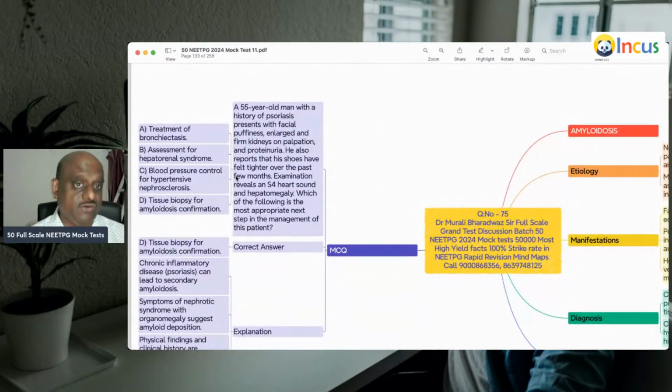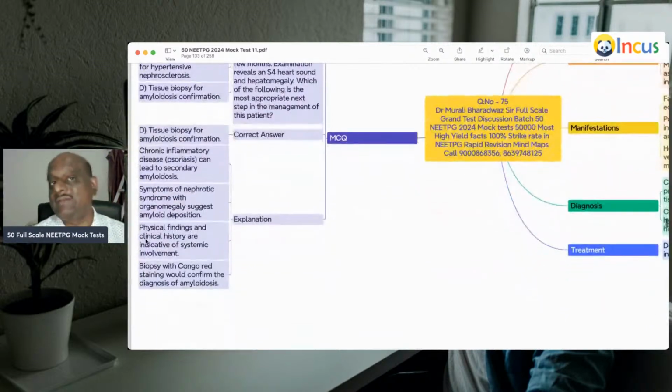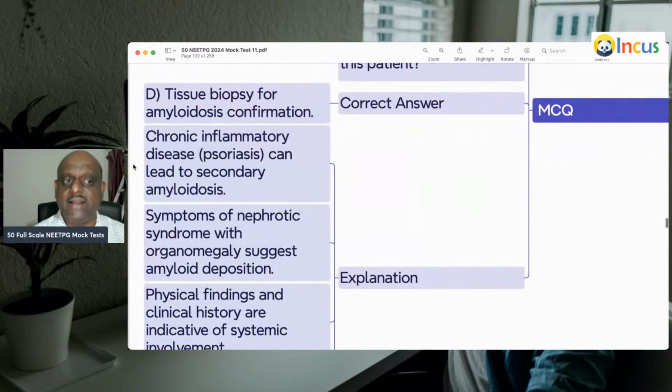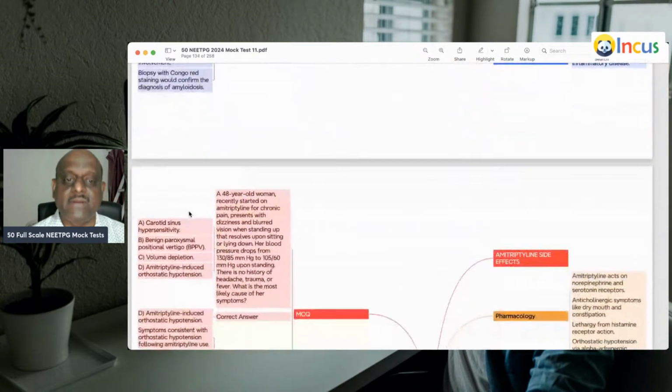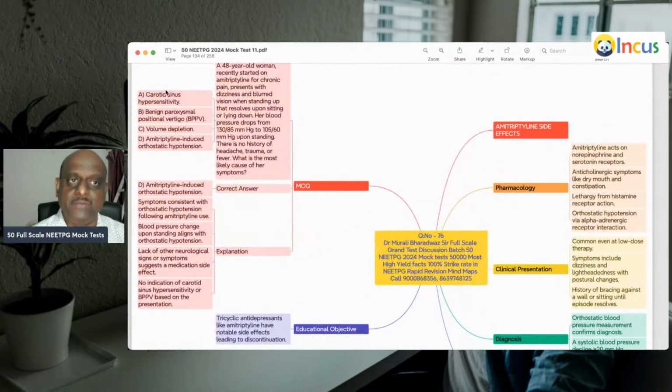55-year-old with a history of psoriasis with facial puffiness, enlarged firm kidneys on palpation and proteinuria. Any chronic inflammatory disease like psoriasis can lead to secondary amyloidosis. You need to do tissue biopsy for amyloidosis confirmation, is what you need to remember.